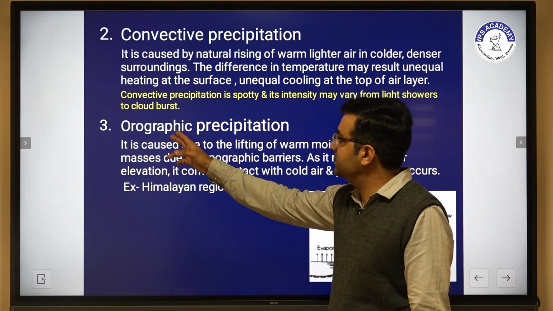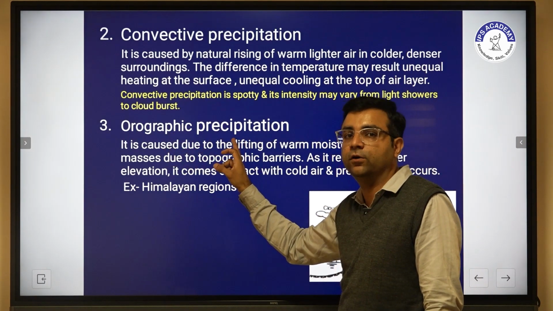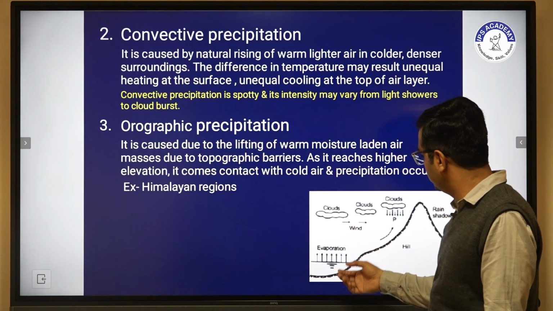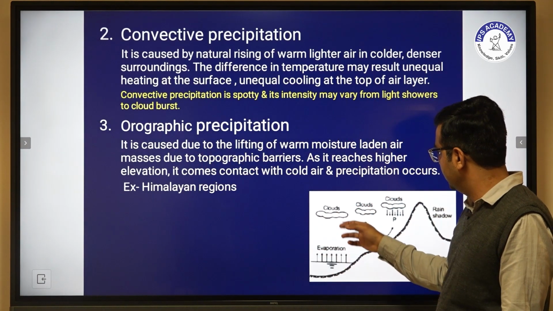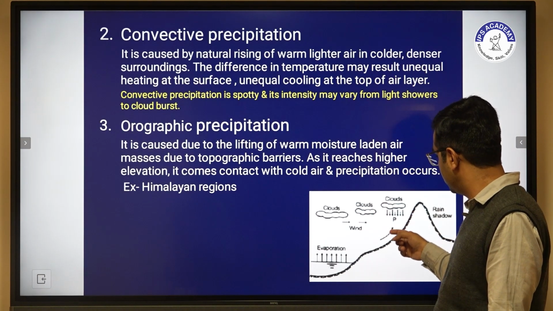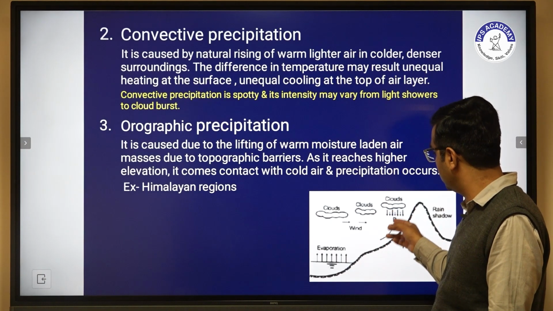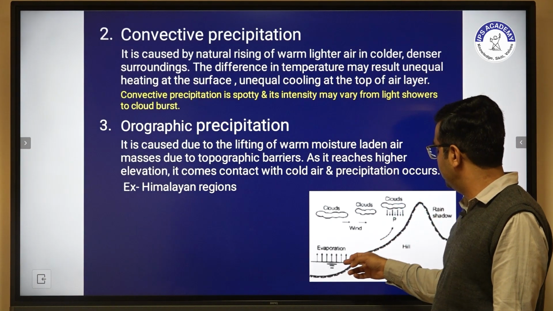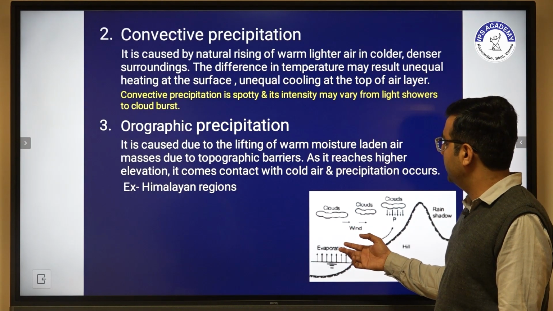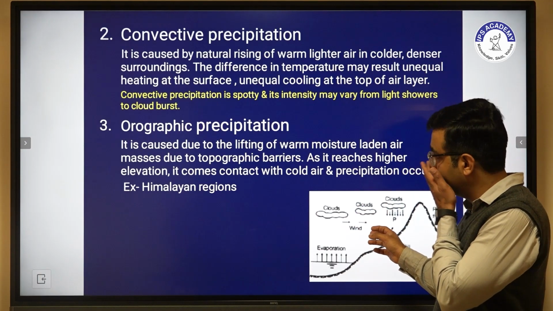Now the third type of precipitation is orographic precipitation, or orographic rainfall. In the figure we can clearly see the clouds, and the precipitation occurs and is discharged into the lower part of the hills. It is also clear that the hydrological cycle is created.